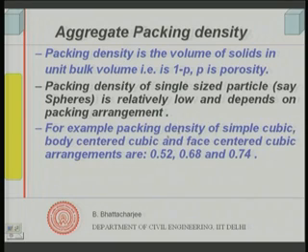As I was mentioning, the packing densities of simple cubic, body centered cubic and face centered cubic arrangements are 0.52, 0.68 and 0.74. One can theoretically calculate this.